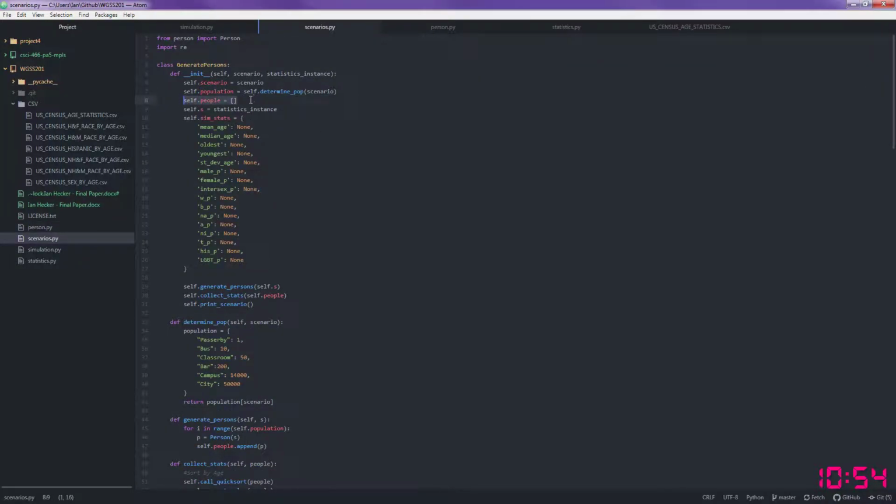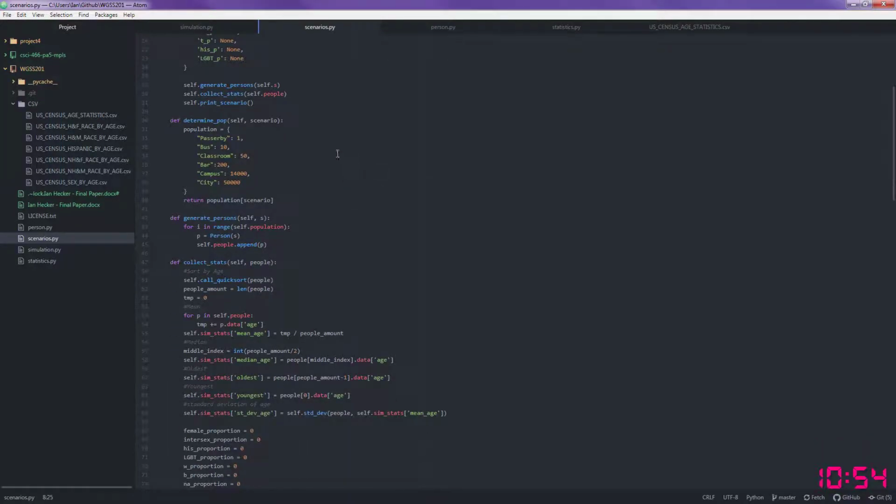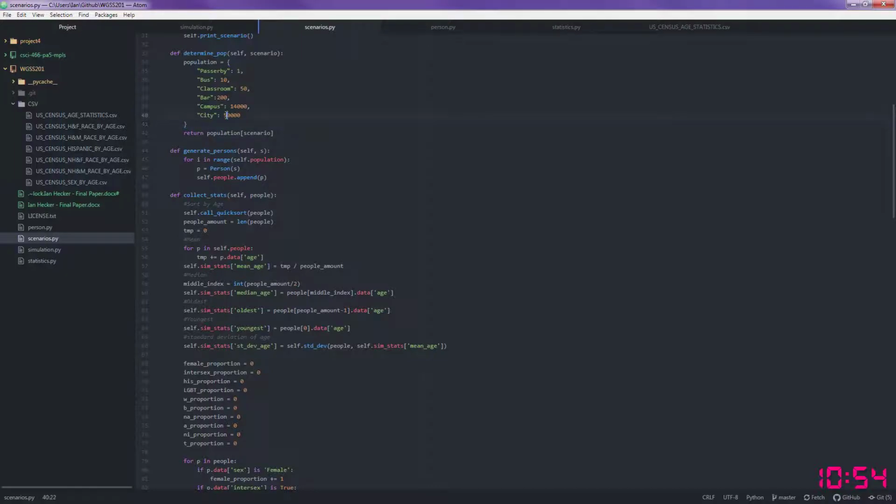An array just holds all the instances of something. So if I had 50 people, this array would hold all those 50 people. And then from there, with that array of people from that certain scenario, and those scenarios can be a passerby, maybe a bus, a classroom, a bar, a campus, or a city, which is some random numbers I picked.